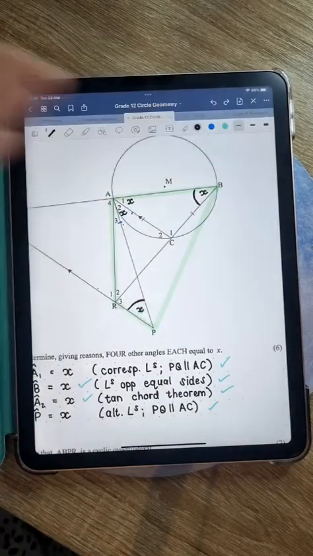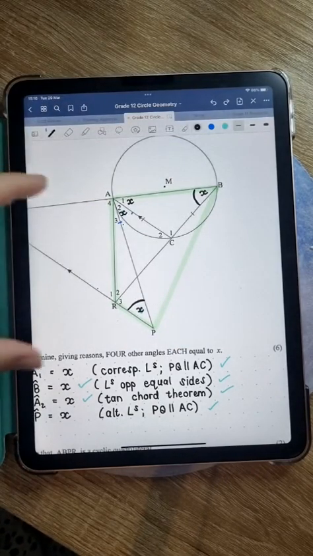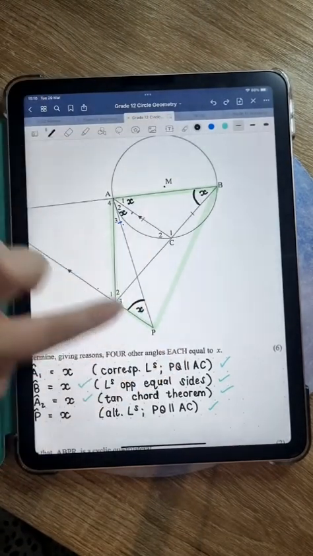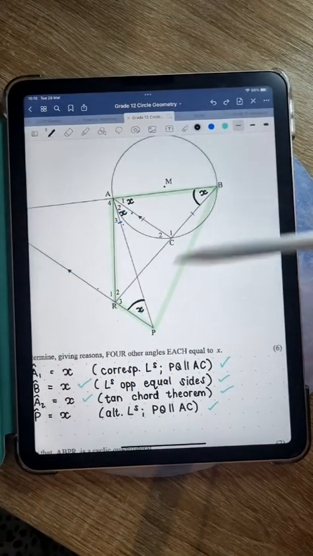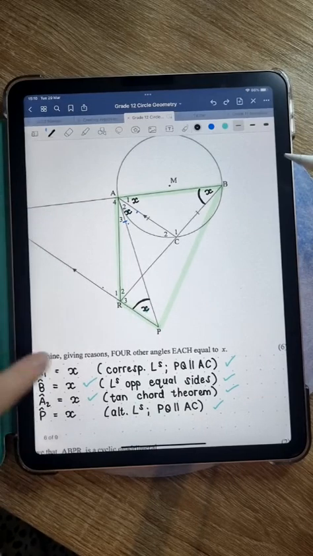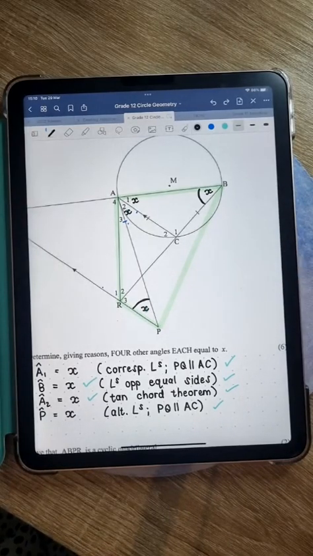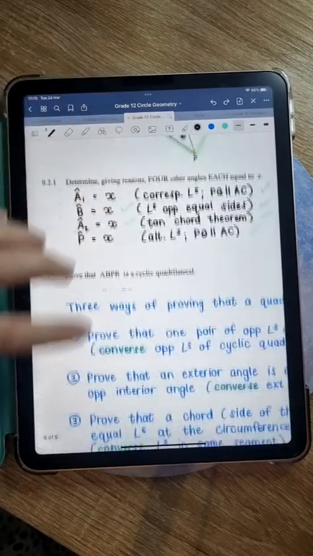Okay, so guys, that is how we're going to prove this one. We're going to say angle ABR is equal to angle APR, right? They're both equal to X. We figured that out in the first question. Therefore, ABPR is a cyclic quad, and the reason is going to be converse angles in same segment. Okay, let me write that down.